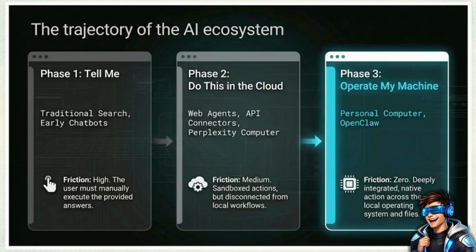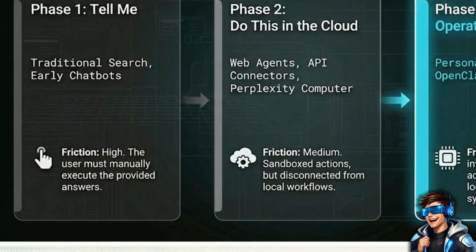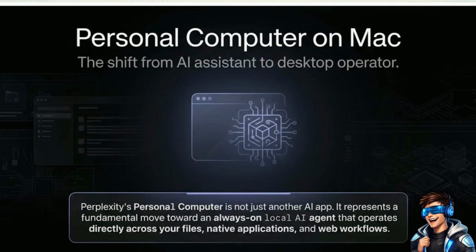This diagram maps out the AI ecosystem's trajectory. On the left is the current state, models trapped in browser tabs. Whether using search or cloud agents, friction remains high. You must manually copy and paste answers to execute actual work. Perplexity is aiming to eliminate that copy and paste cycle.